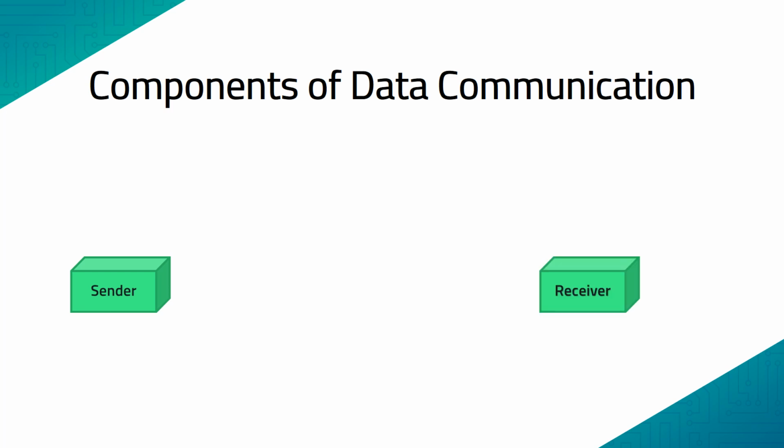Then we have a receiver. The receiver is the intended destination. Once again, it is a device which is receiving the message. Just like the sender, a receiver could be a computer, a workstation, a telephone handset, a television, or a speaker, and so on.